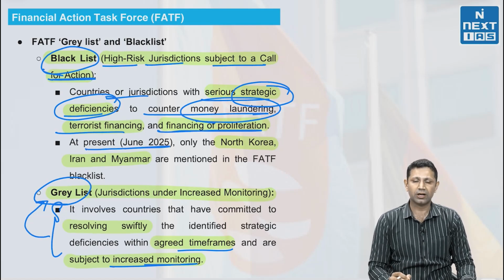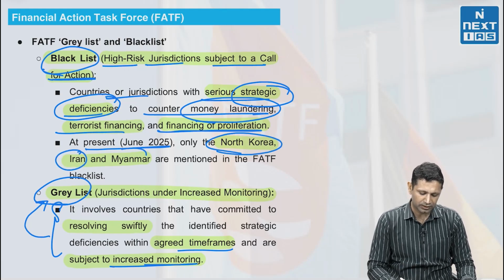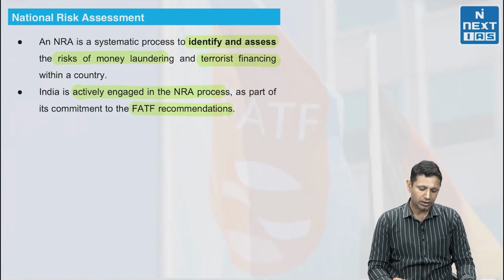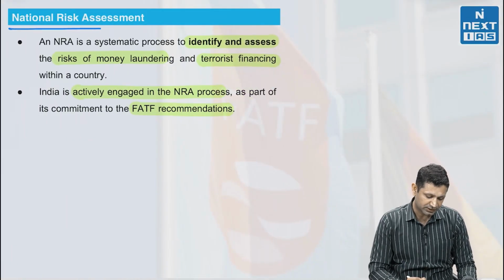At present, that is June 2025, only 3 countries are in the blacklist: North Korea, Iran, and Myanmar. Other countries like Pakistan are considered for the grey list. Now, one more thing is there, the national risk assessment.